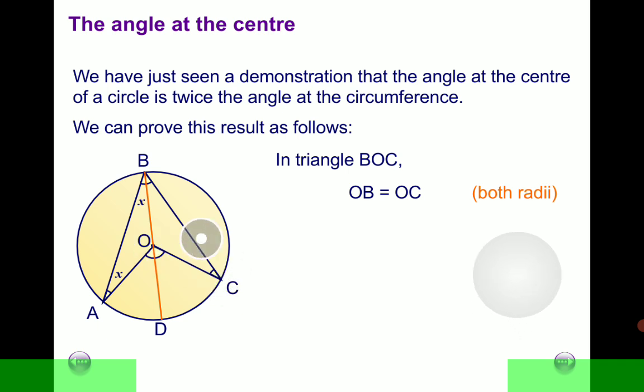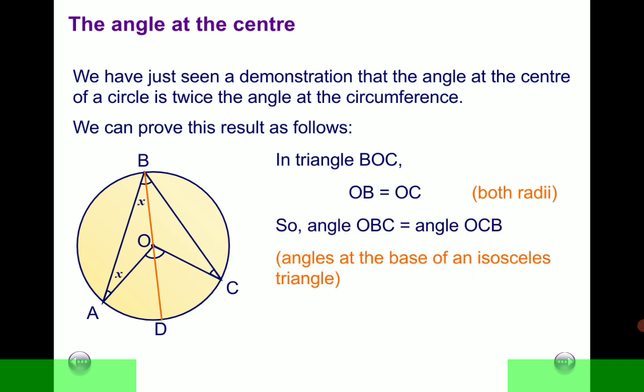So if we use that fact and relate the angles at the base, you find that the angle there is also equal to the angle over here. All right, so the angle OBC, which is this small angle here, should be equal to OCB, which is this angle here.